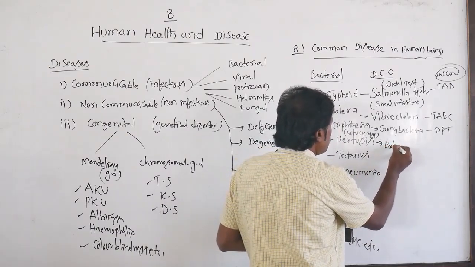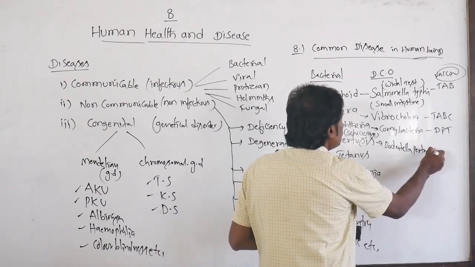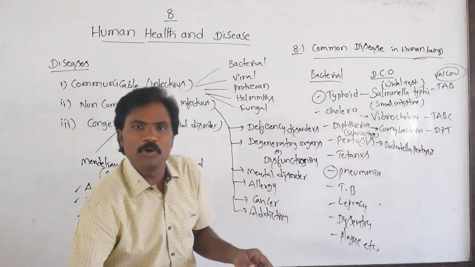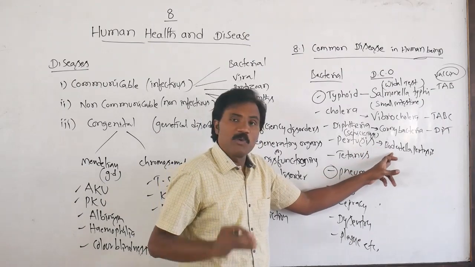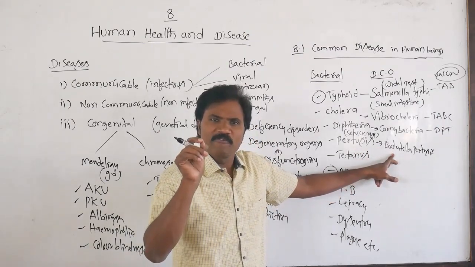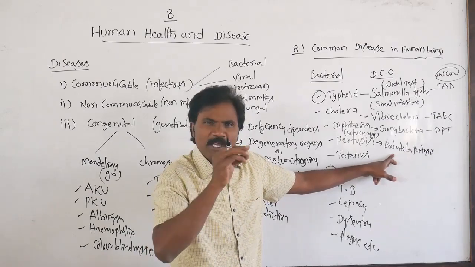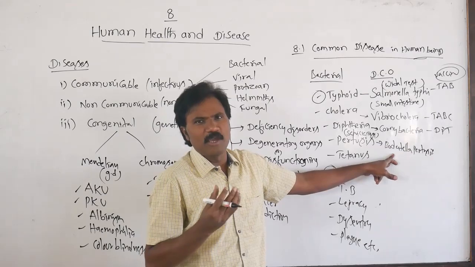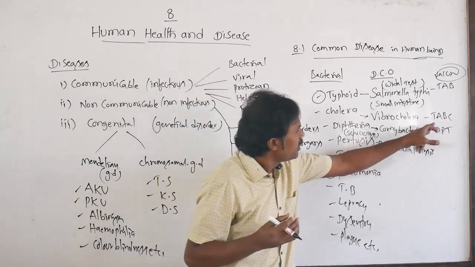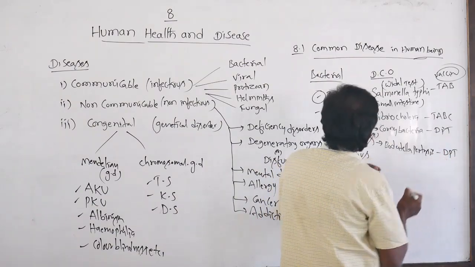Bordetella pertussis, a bacillus, which causes the specific whooping cough. While coughing, the affected person's whole face becomes reddish in color. It is also controlled with the help of DPT.